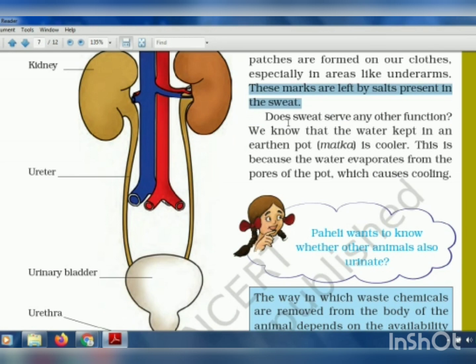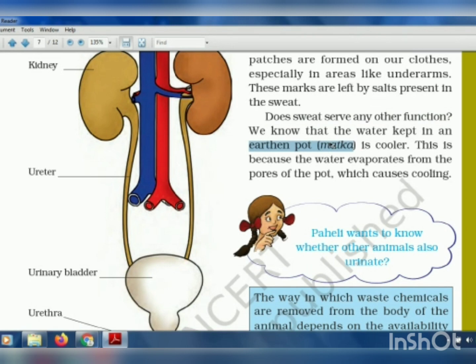Now what is the function of sweat? What does the sweat do? Why is the sweat good or bad for our body? That is explained with an example of an earthen pot. We all know that the earthen pot keeps the water inside it cool.